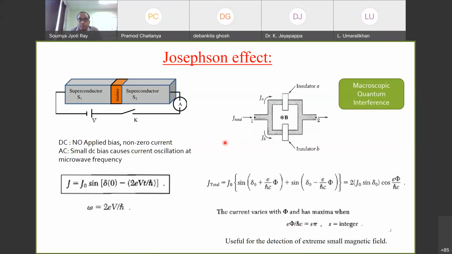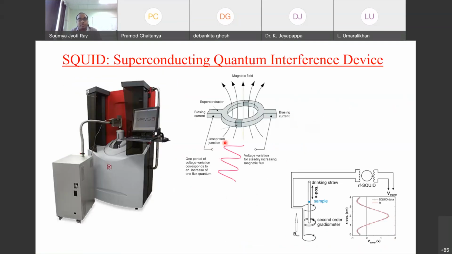Some of you, or maybe the majority of you, are familiar with this. SQUID is something whose full form is superconducting